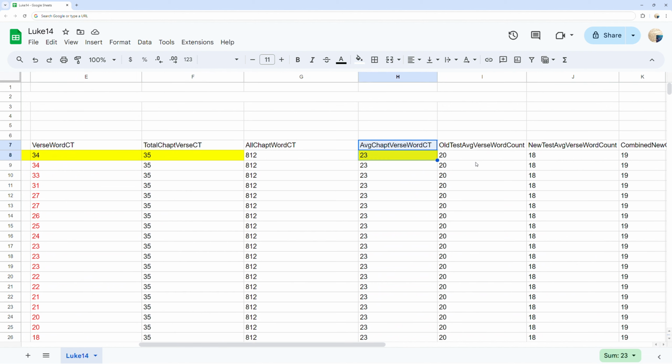Top 25 most used word counts found in Luke chapter 14. You can see the most frequent words in Luke chapter 14 and the word count for each ordered by word count. As well, you can compare that to the total times those words are used in the whole of each Old Testament, New Testament, and both Old and New Testament combined.